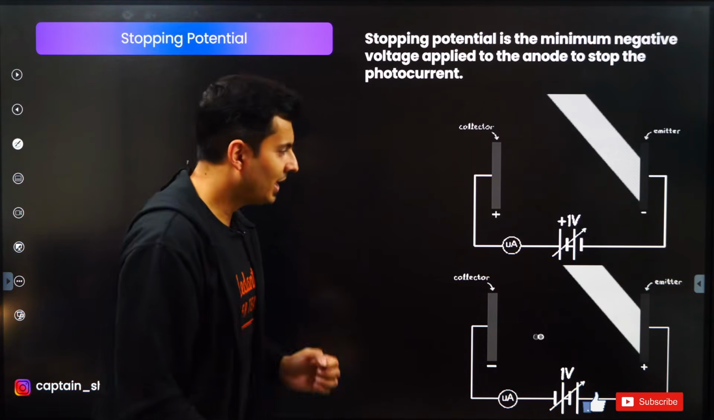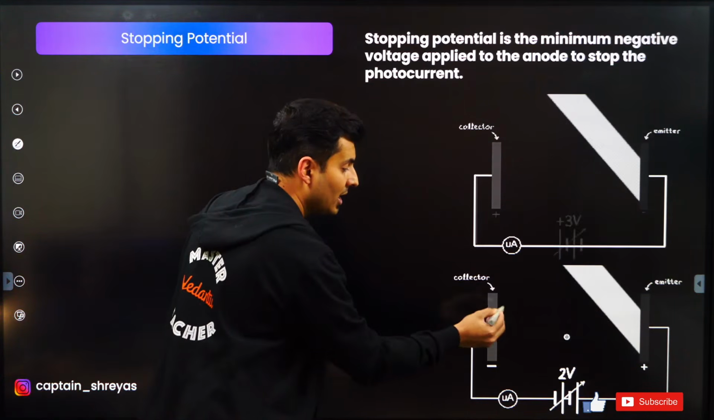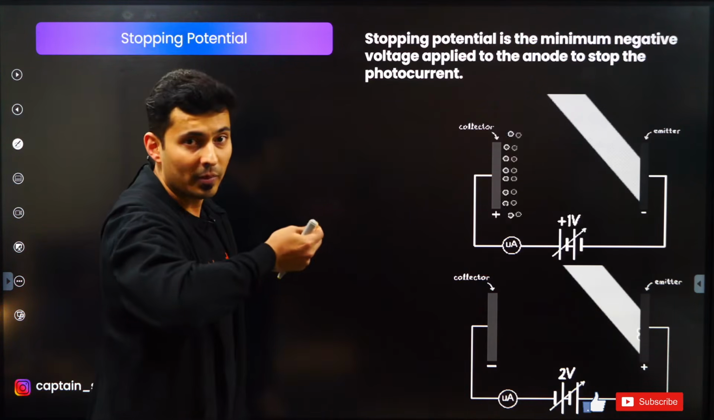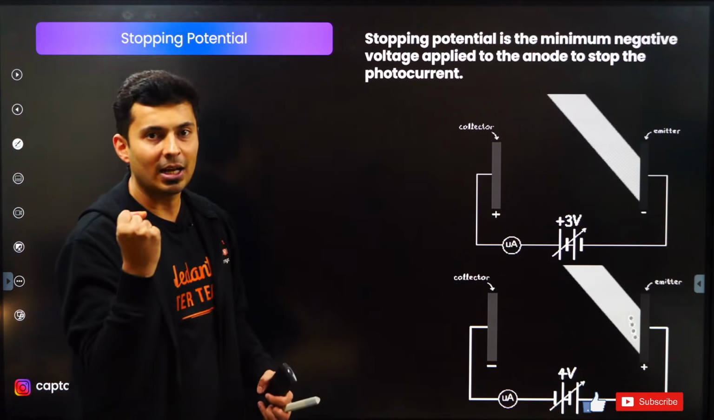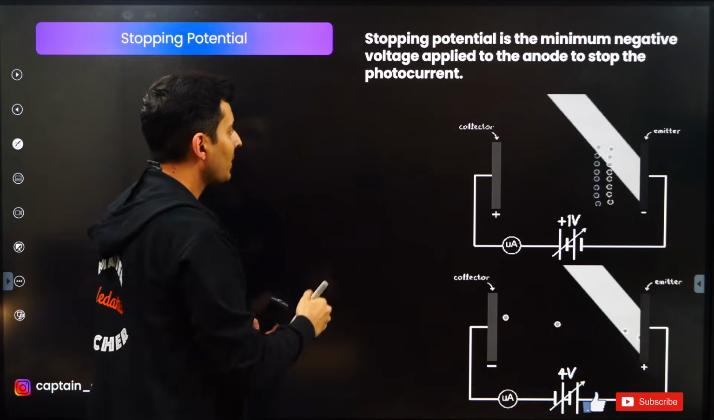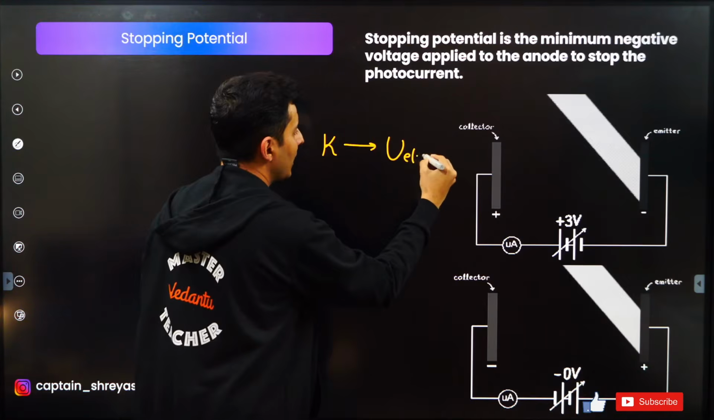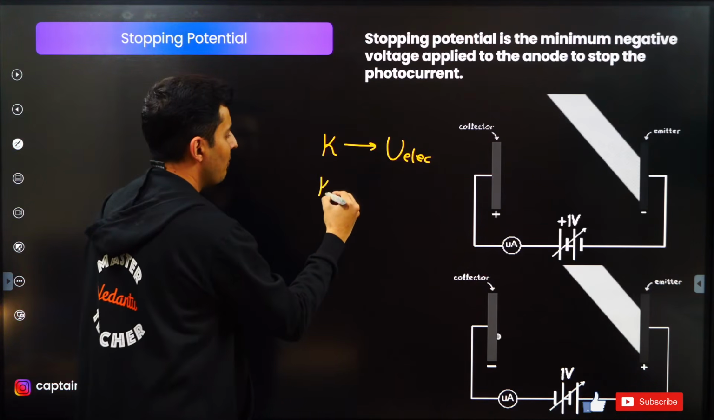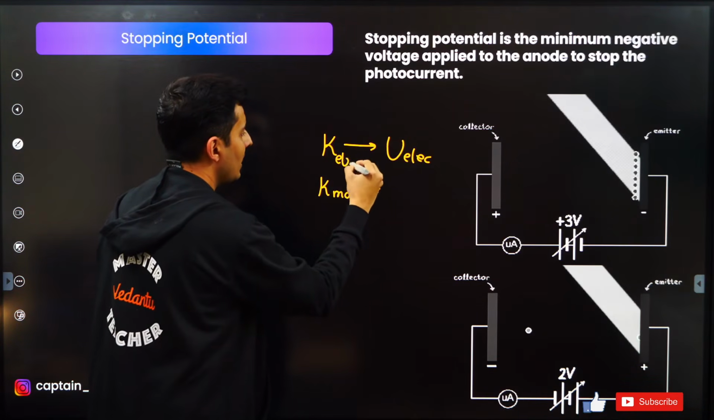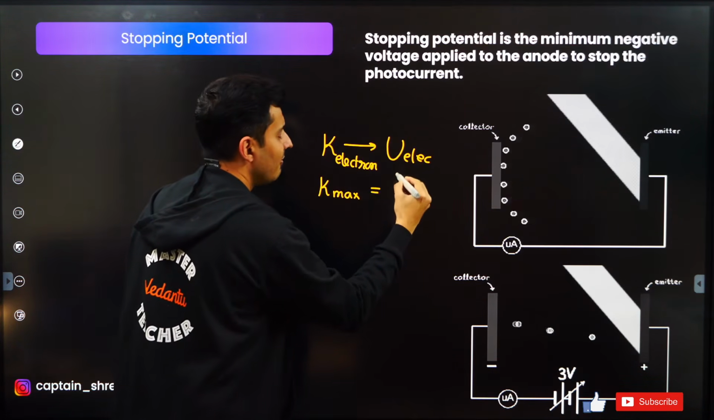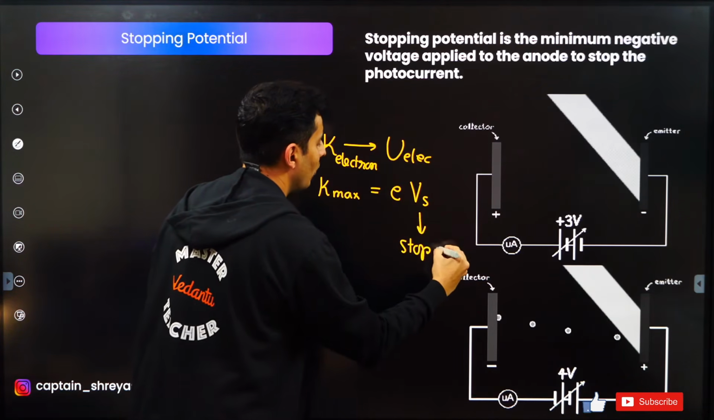Alright, so the maximum energy of the electron can be measured by the stopping potential, because these electrons have kinetic energy which is completely taken away by the reverse voltage. I can say that the kinetic energy gets converted into electrical potential energy, and therefore the maximum kinetic energy of any electron in such a case will be e times Vs, Vs being the stopping potential.